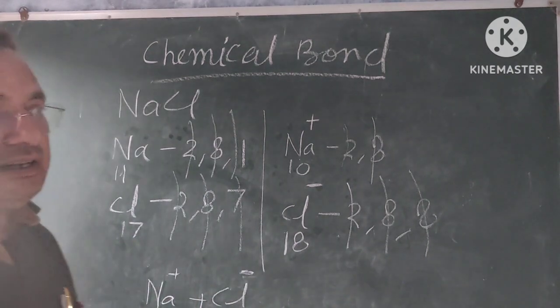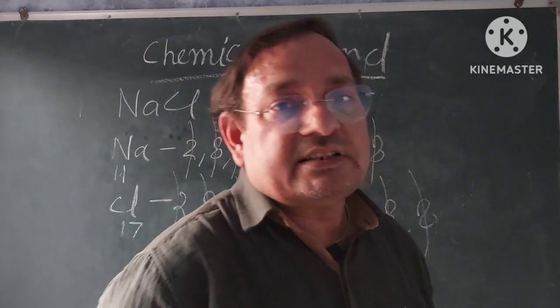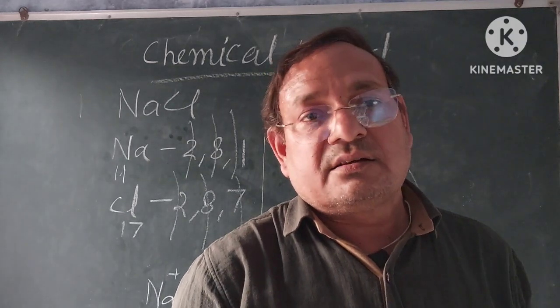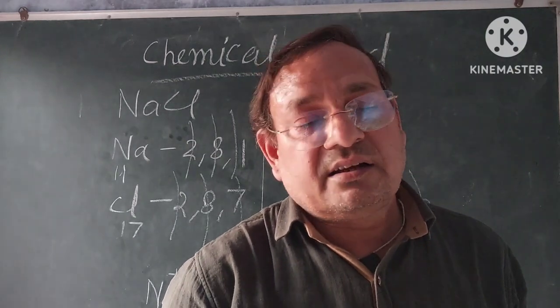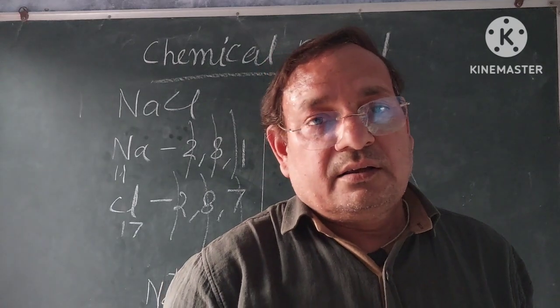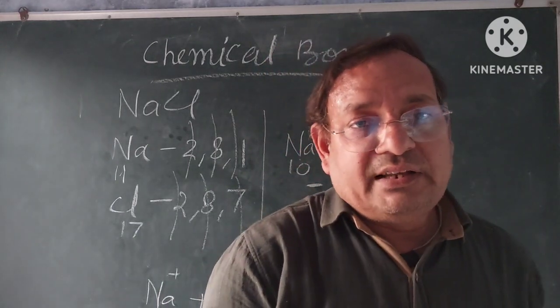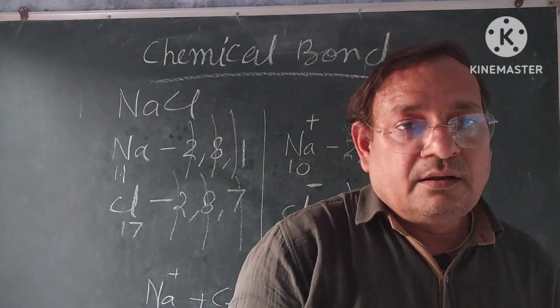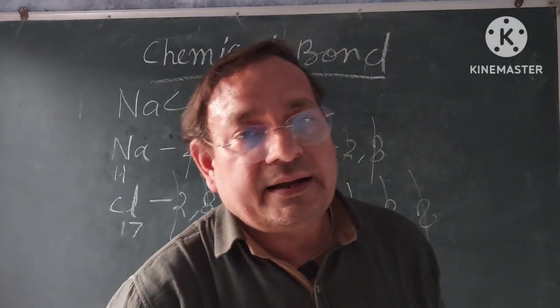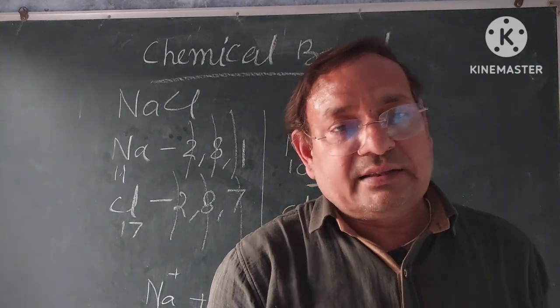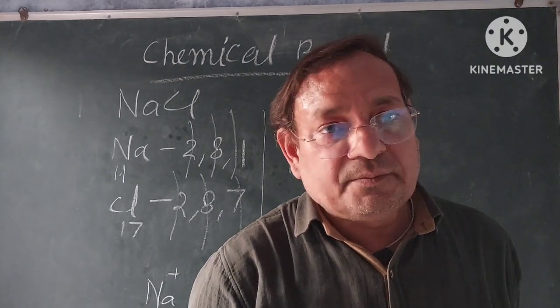You have already studied in physics: if two charges are at a very close distance, they experience some forces, some electrostatic forces. If the nature of both charges is opposite, they will experience an attractive force, and if the nature of the charges is similar, they will experience a repulsive force.